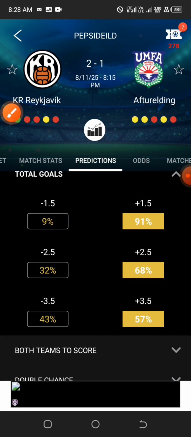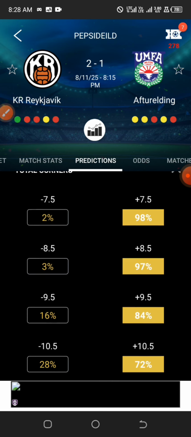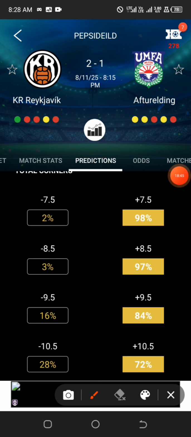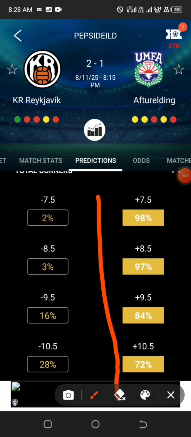And now moving on to the corner aspect. So we have everything all through as over corners, and if you look at it, the over 7.5 is 98%. For the over 8.5, this is 97%. For the over 9.5, 84%. But let's assume that I want to play safe on this particular game.